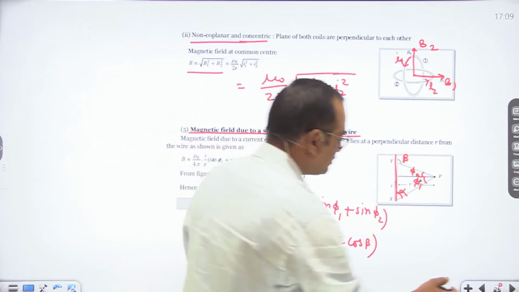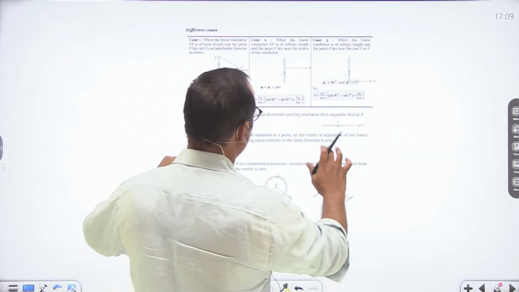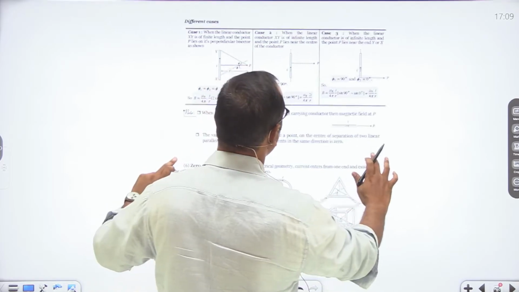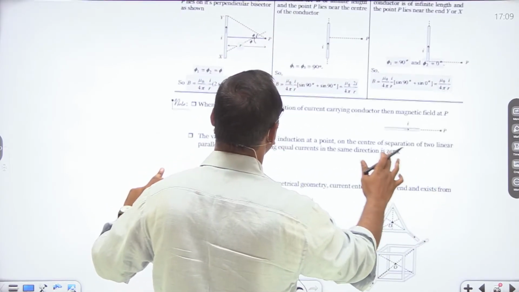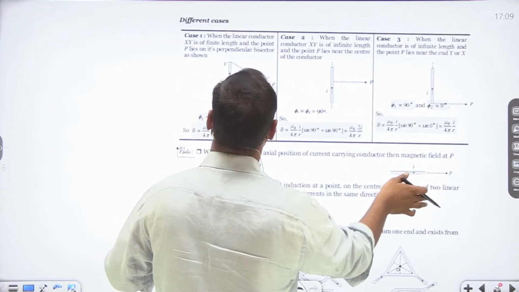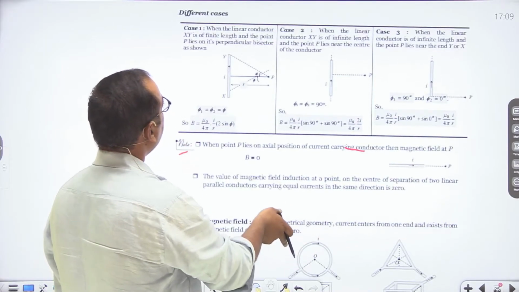So this is the general concept. Now see, we are discussing different concepts based on this relation. So here we are considering different cases.